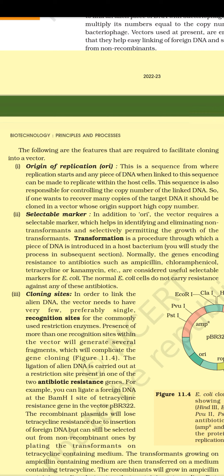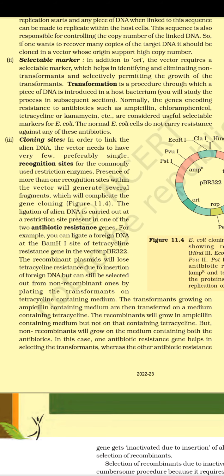The ligation of alien DNA is carried out at a restriction site present in one of the two antibiotic resistance genes. For example, you can ligate a foreign DNA at the BamHI site of the tetracycline resistance gene in the vector pBR322. The recombinant plasmids will lose tetracycline resistance due to insertion of foreign DNA but can still be selected out from non-recombinant ones by plating the transformants on tetracycline-containing medium.